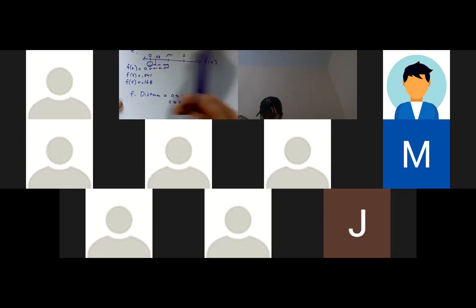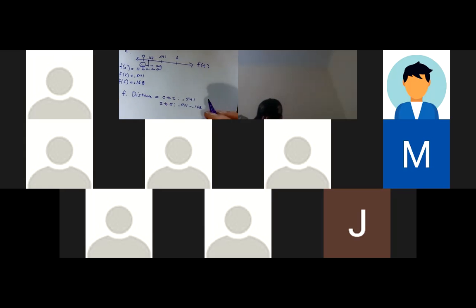How am I going to find that distance? Who could tell us? How about Sergio? How am I going to find that? Wouldn't you subtract it? Exactly. Yes. Thank you. We would subtract that, right? Okay. So that's what we're going to do. This is going to be 0.541 minus 0.168, which looks to be 0.373.